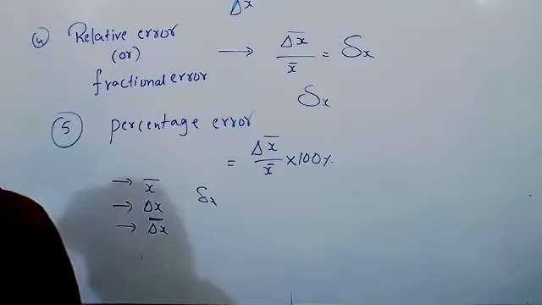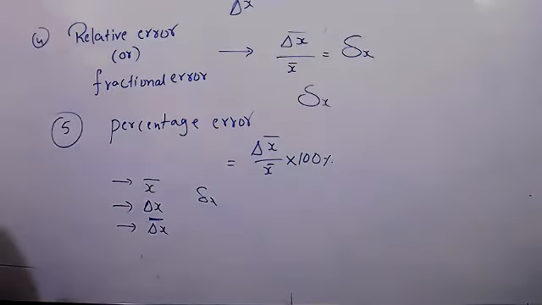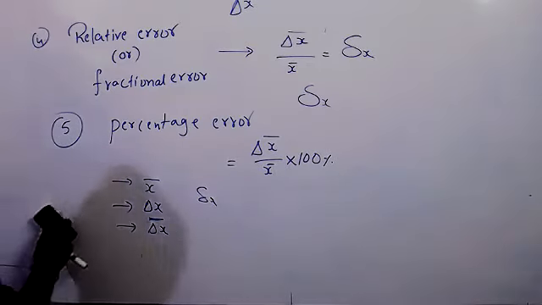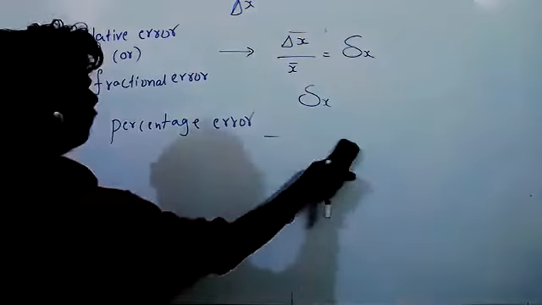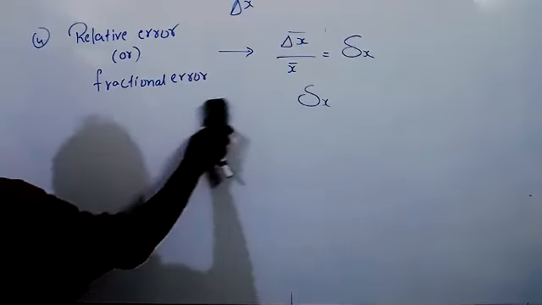These are the symbols. Can I give you a question? Yes, you have to write the question.